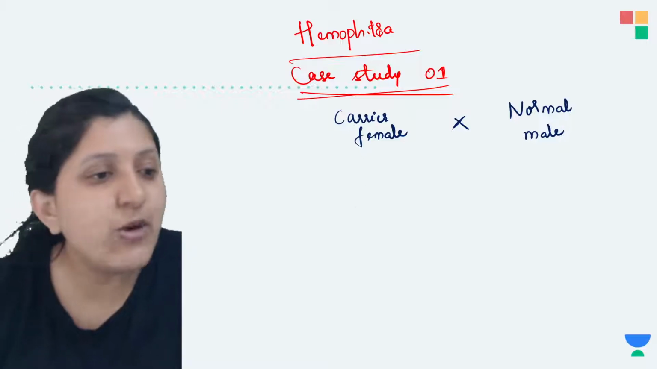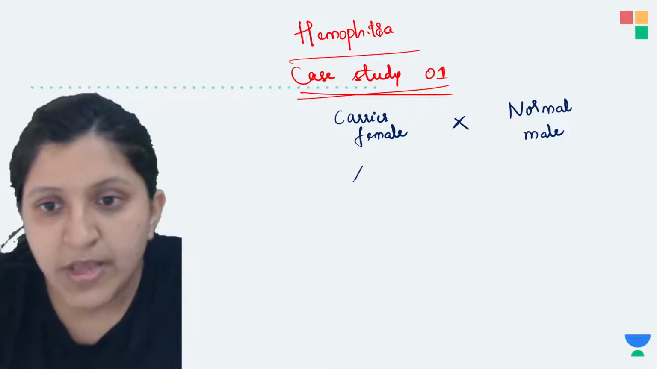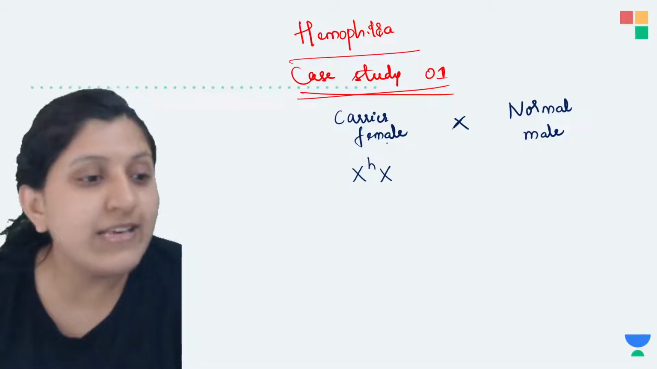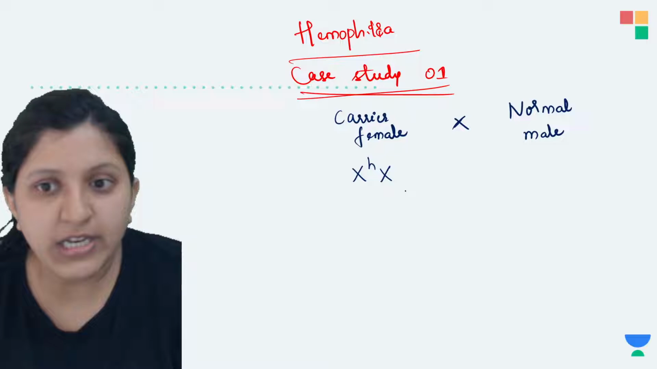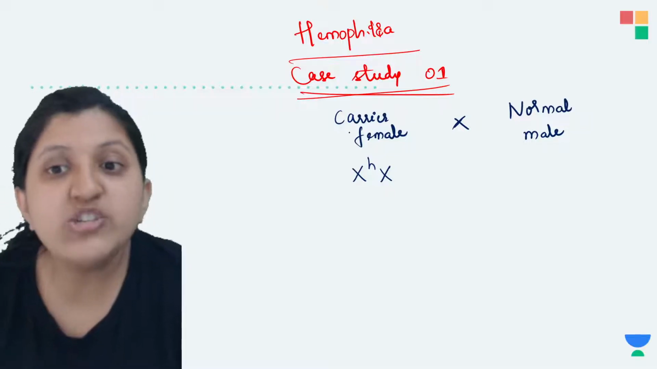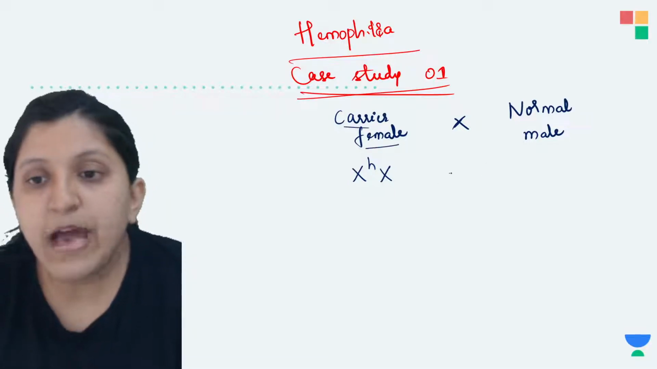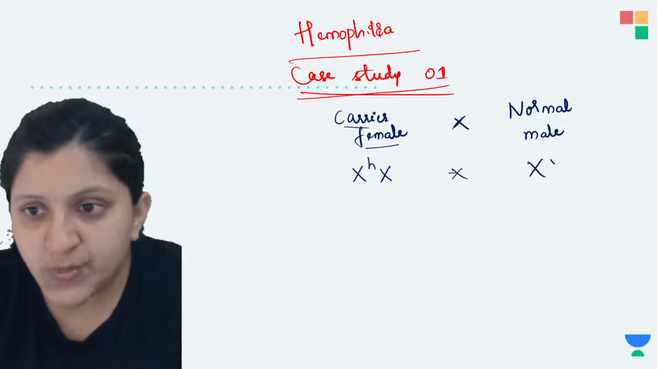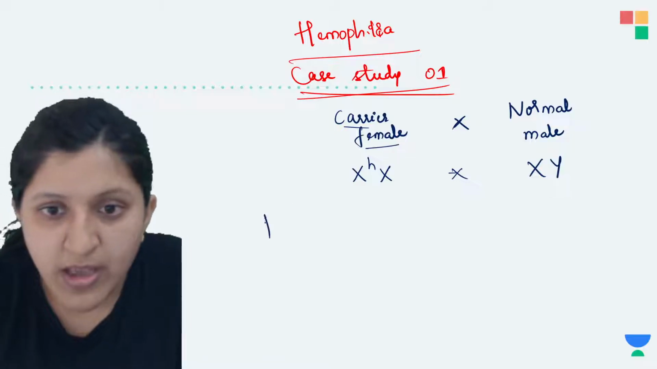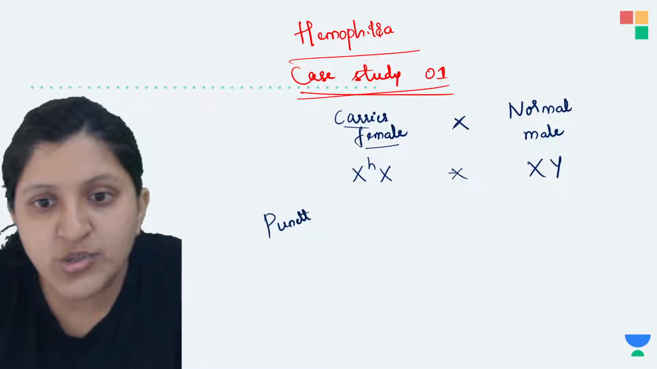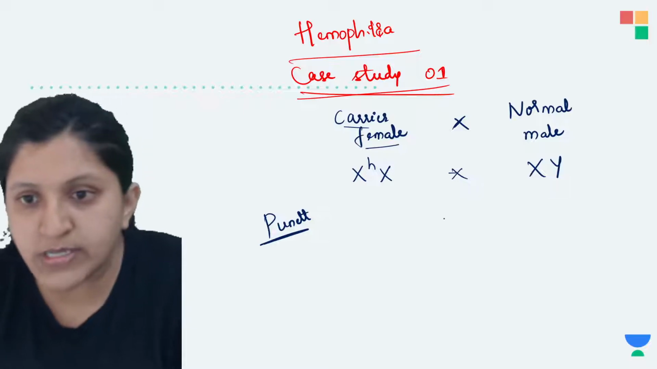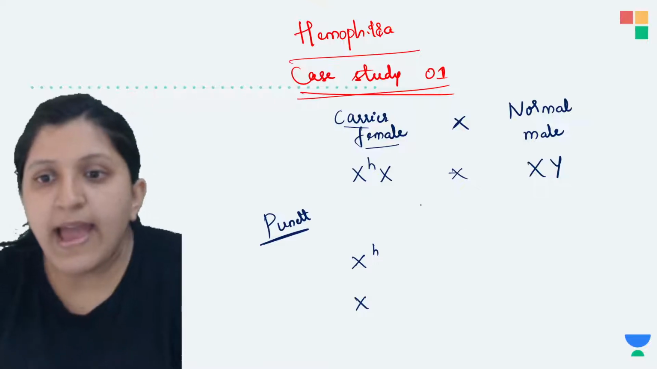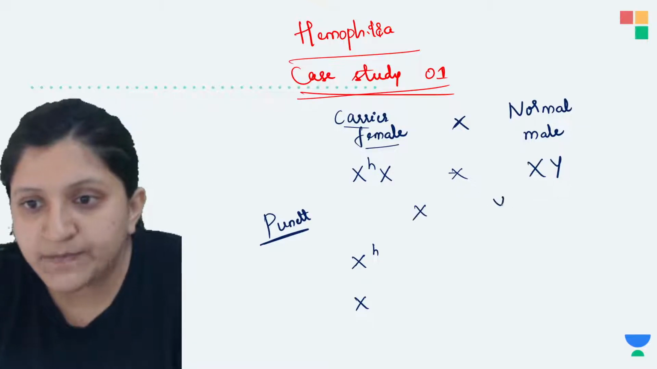Now, the carrier female, how do we represent it? This is XHX, because in a carrier only one gene is affected and the other gene is normal. That means she is not having any symptoms. The other one is a normal male, so XY is present. Let's put a Punnett square and try to understand how exactly this works. So this is XH X, and the other one is XY.